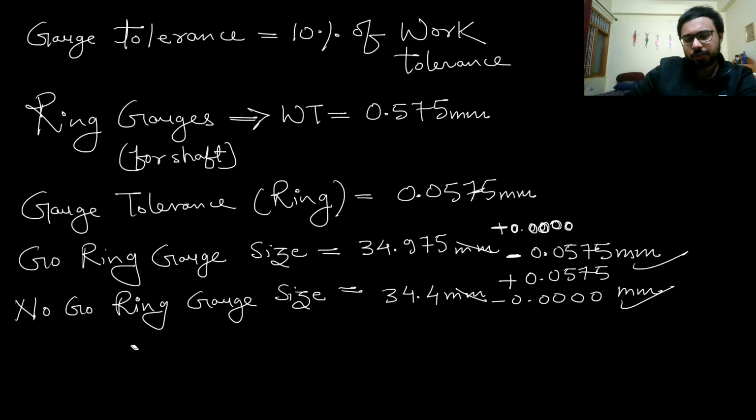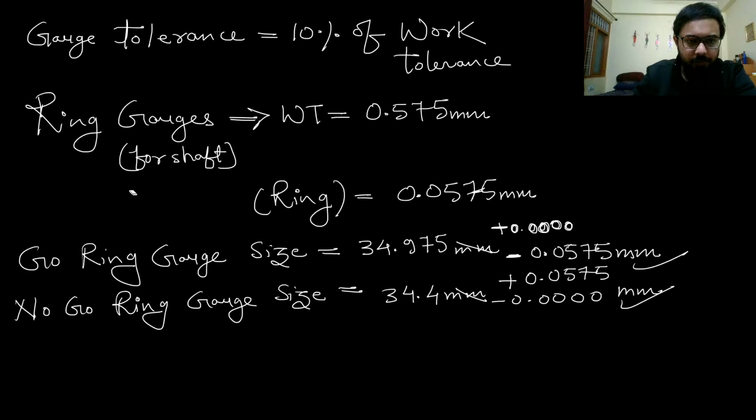So I hope you have looked into what the answer is. It is quite simple. The go ring gauge is for the maximum size, therefore the maximum size remains the same as the maximum size of shaft, and the minimum size for the no go ring gauge is the same because it is the minimum shaft size. Therefore this is the thing that you have to focus on and remember, and apply the tolerance accordingly. So let's just remove this.